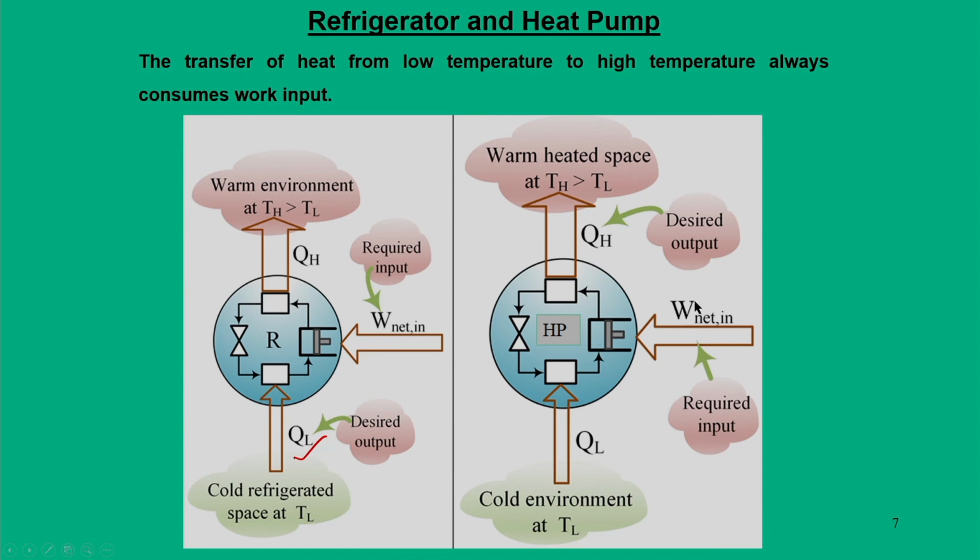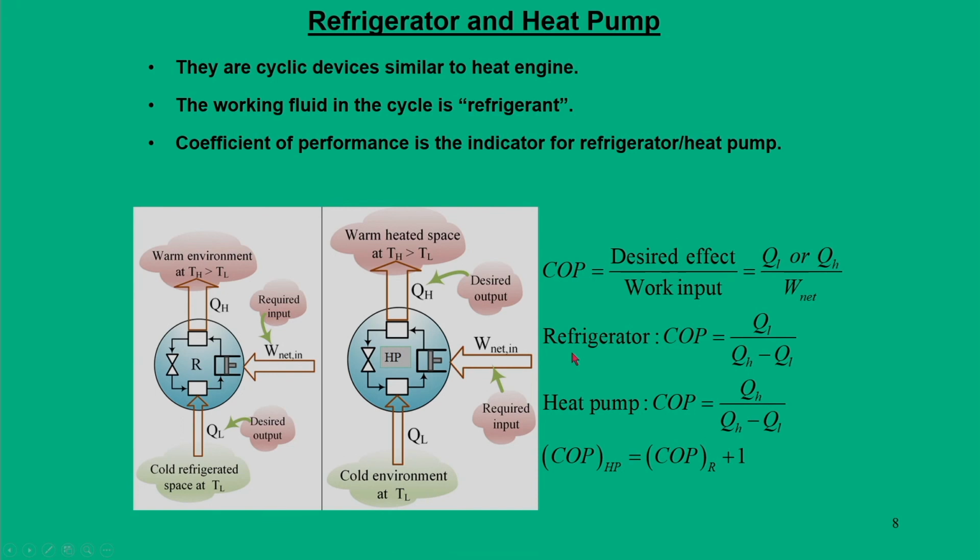But in the other case, if your attention is focused on how much heat you are going to reject to a warm or heated space, then your attention is towards QH. In that case we call this a heat pump. So, these are the two basic distinctions that we make between a refrigerator and a heat pump.